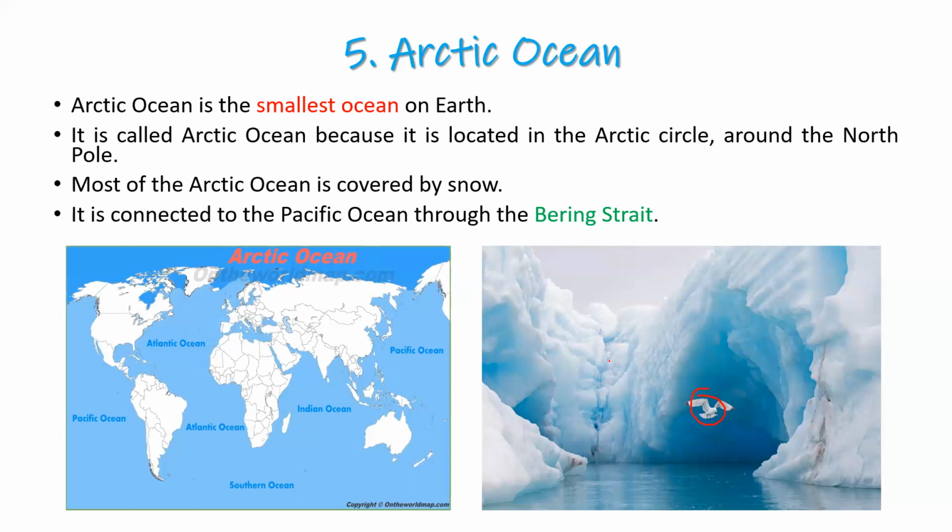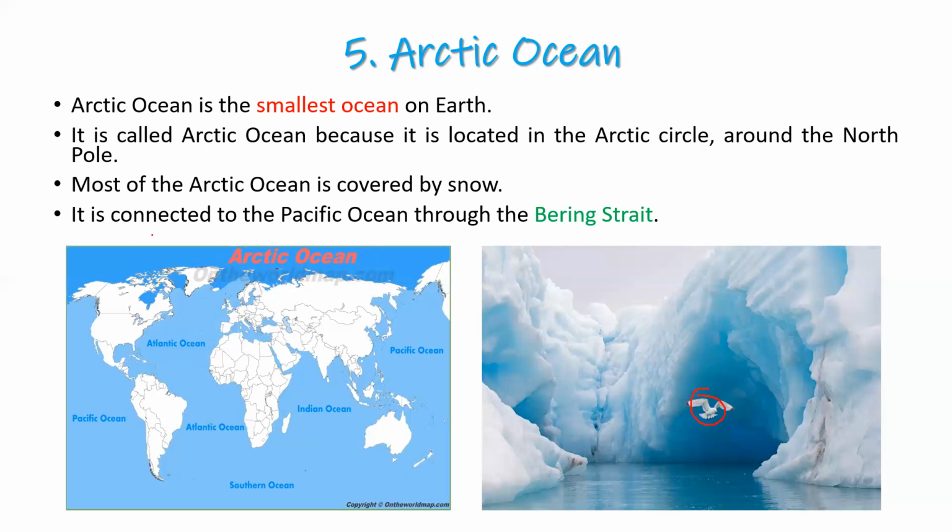And which continent is called the frozen continent? Yes, Antarctica. Okay, so the Arctic Ocean, which is in the North Pole zone, is covered by snow most of the time. Rather, throughout the year, it remains covered by snow.